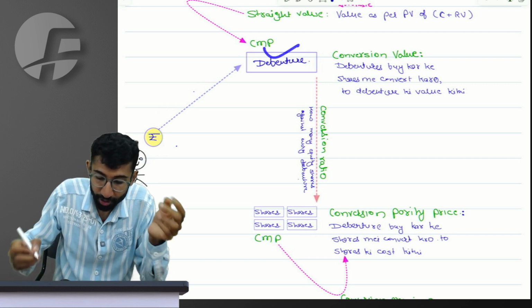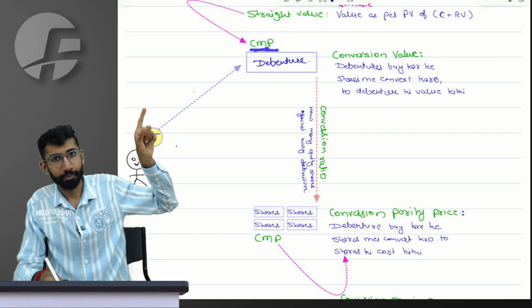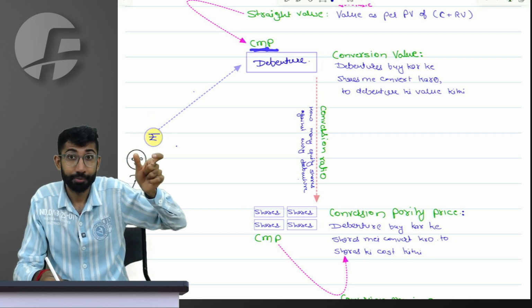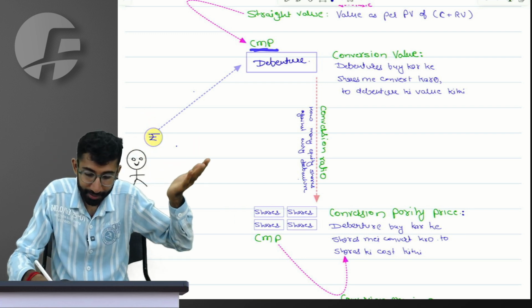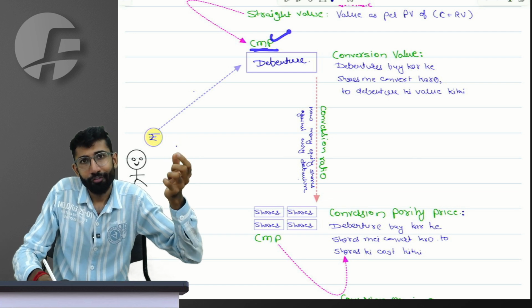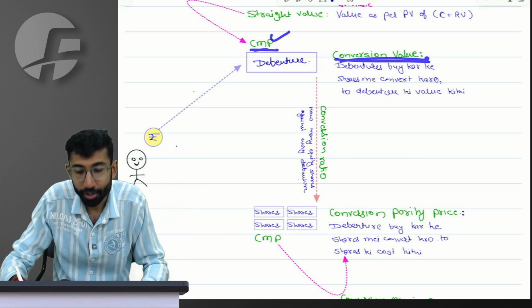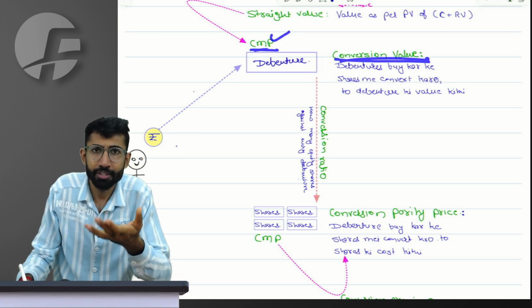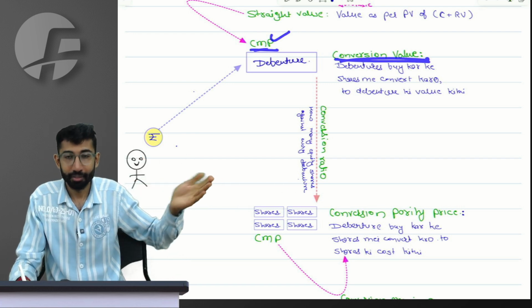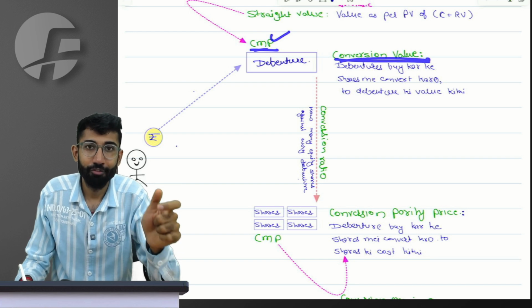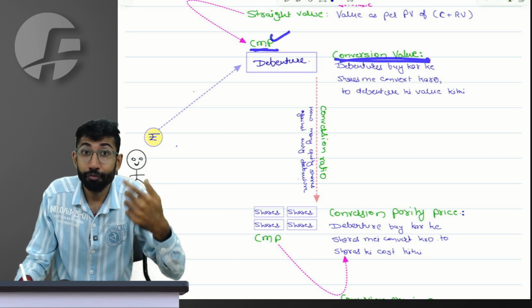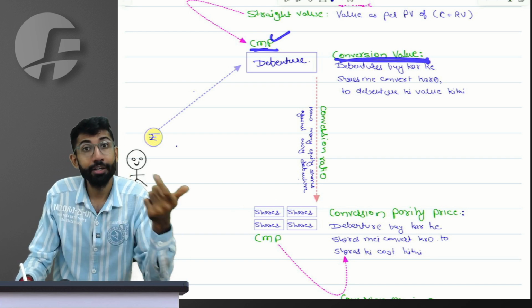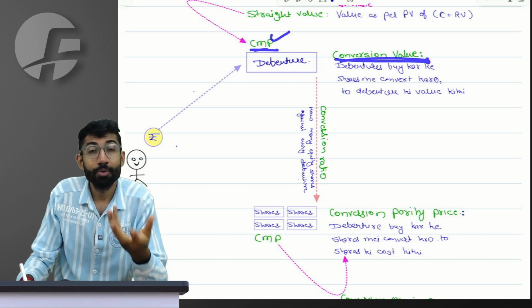The debenture has a CMP in the market since it is being traded. But after I convert it to equity shares, how much value does each debenture have? The debenture won't even exist after conversion, but in terms of equity shares equivalent to the debenture, what is the value?